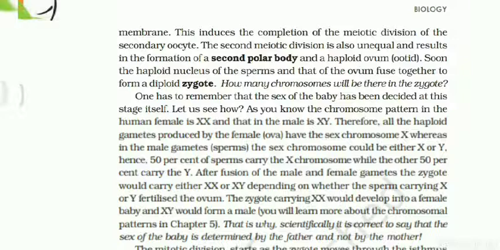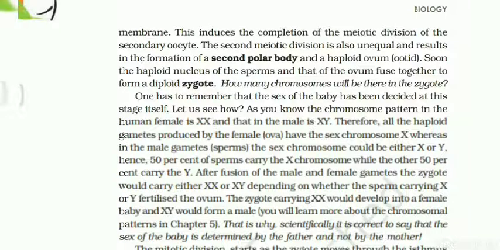So you will learn about this chromosome pattern in chapter 5. We already learned that, so I think it will be very helpful for students. Why we chose those chapters is because they are very helpful for you to comprehend all the chapters easily. So I always focus on these chromosomes, and now you are realizing how many times these chromosomes come up in each and every chapter. Okay, so this is the fact about the chromosomes, which is the key source for all life on the surface of earth.